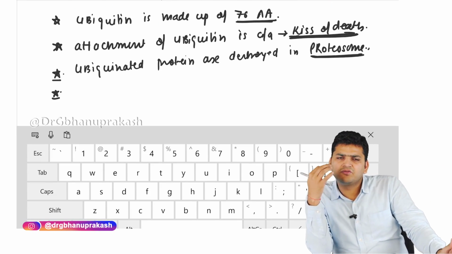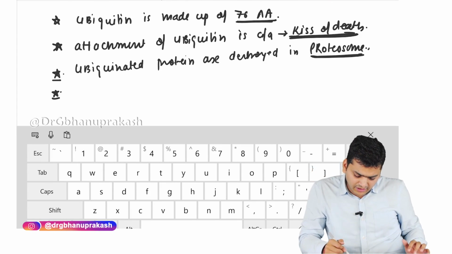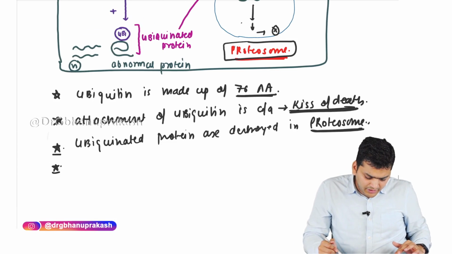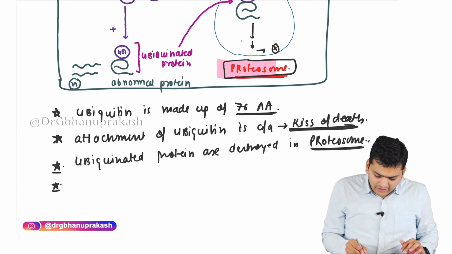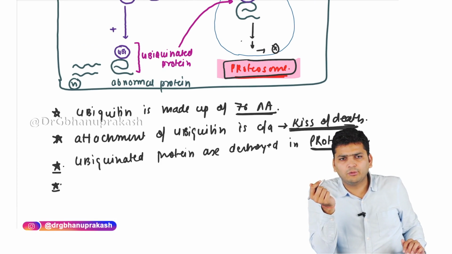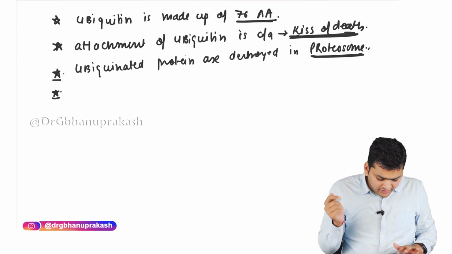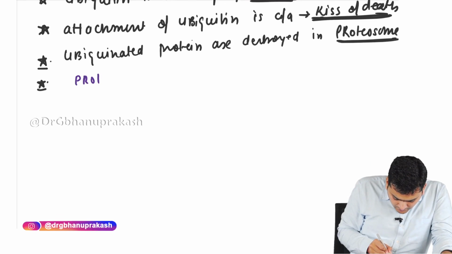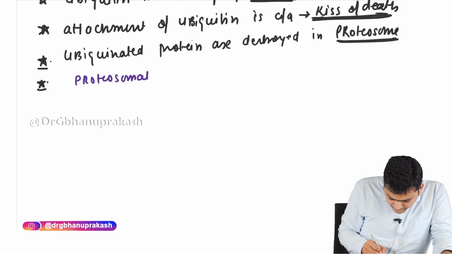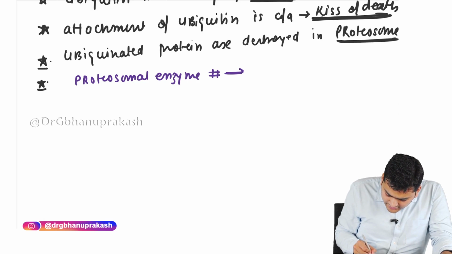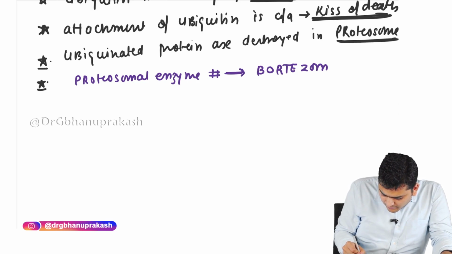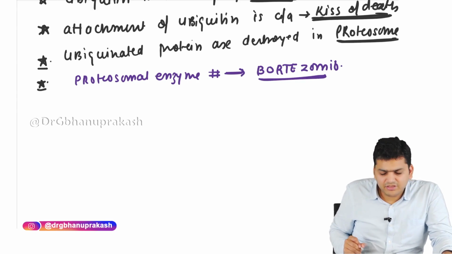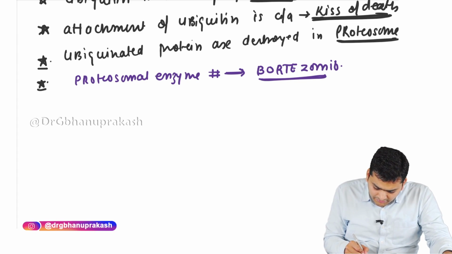See, there are certain drugs which can inhibit the proteasomal enzymes, and they are used in the treatment of multiple myeloma. So let's write down this point. There is a drug that can inhibit the proteasomal enzyme. That is a pharmacological correlation. Proteasomal enzyme inhibitor. The name of the drug is bortezomib. Bortezomib is a drug that will inhibit the proteasomal enzyme.